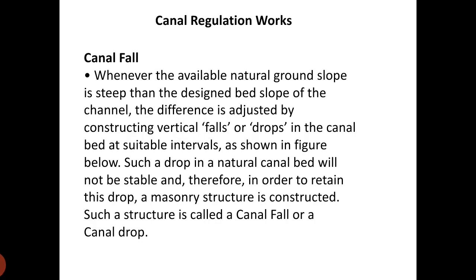Canal fall is when the natural ground slope is steeper than the designed bed slope of the channel. Then this difference is adjusted by constructing vertical drops or falls at suitable intervals. Such a vertical drop is known as a canal fall.